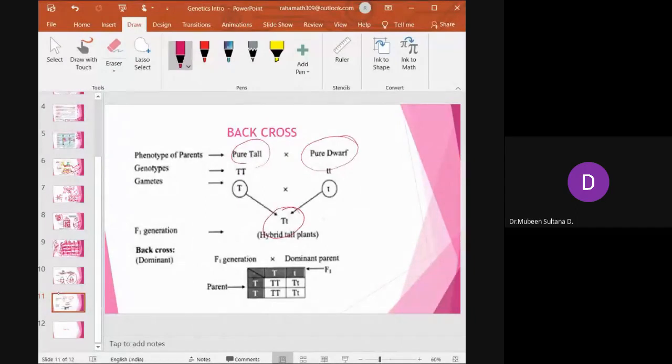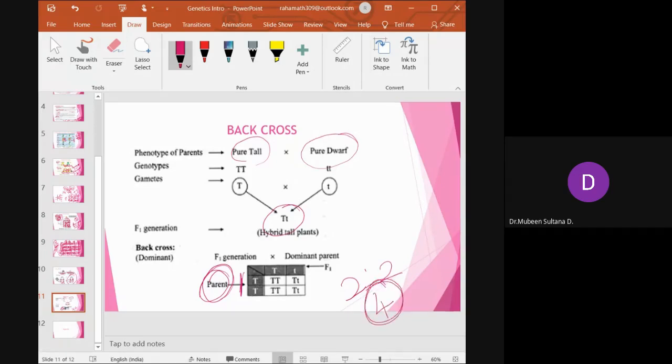And that hybrid is crossed with the parent, which is dominant. So in that you get 2:2 genotypically, whereas phenotypically they all are 4 tall plants, because the recessive gene is represented only in single, not as double.